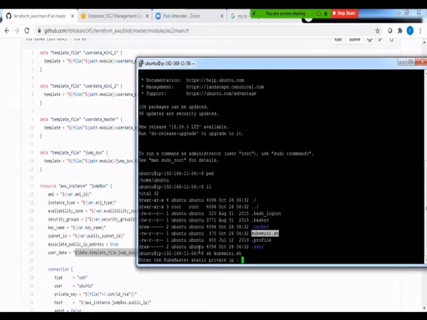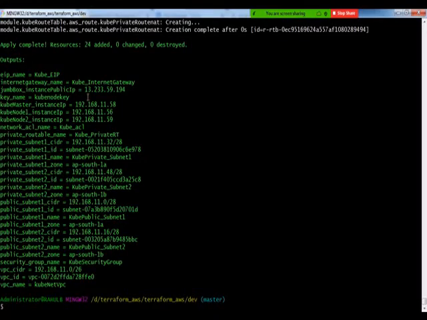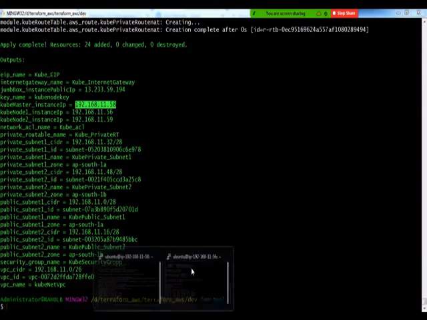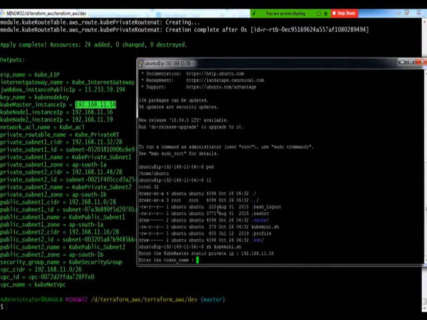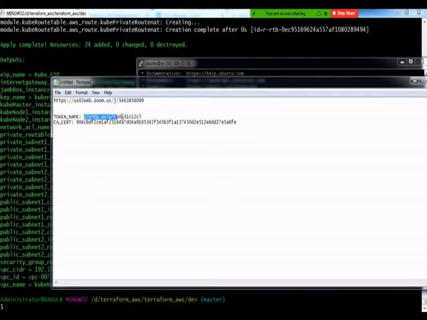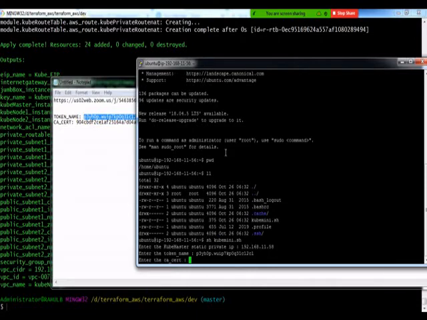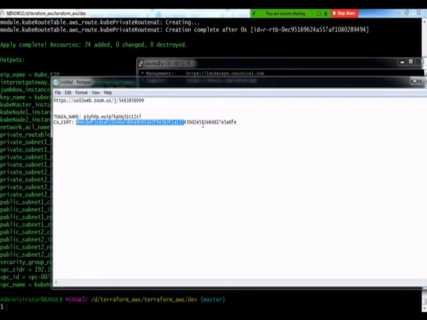So it asks me to enter the Kubernetes master IP, which we have over here, which I am passing straightforward. It asks me to enter the token name, which we already got as an output of the execution on the Kubernetes master. It now asks me to enter the CSR.